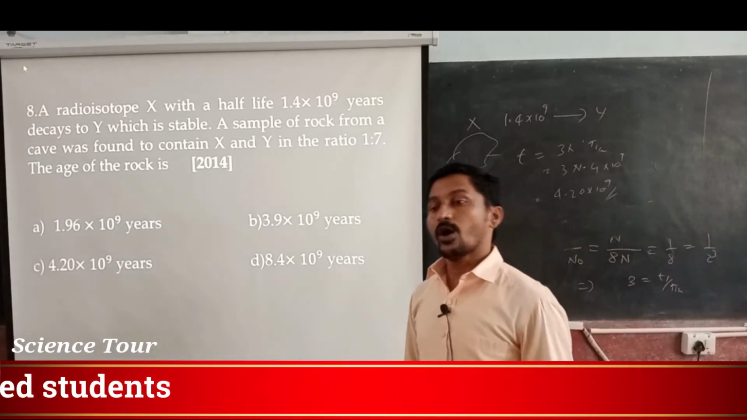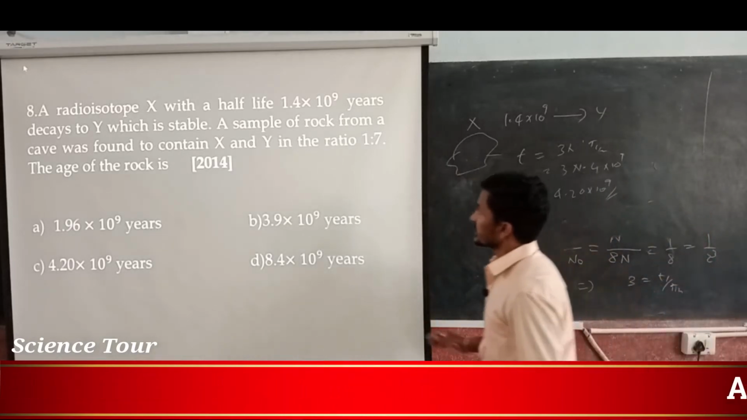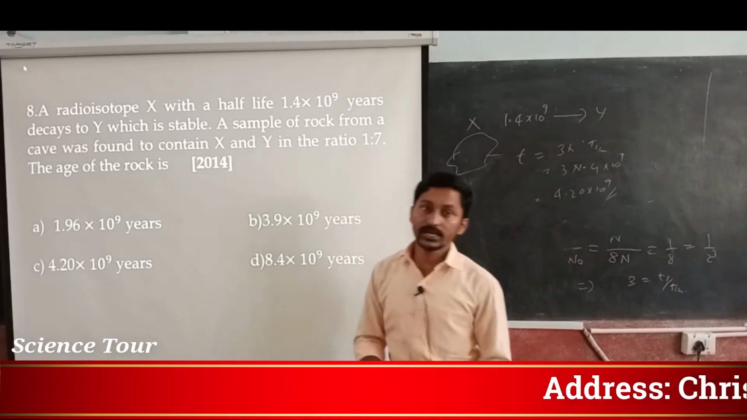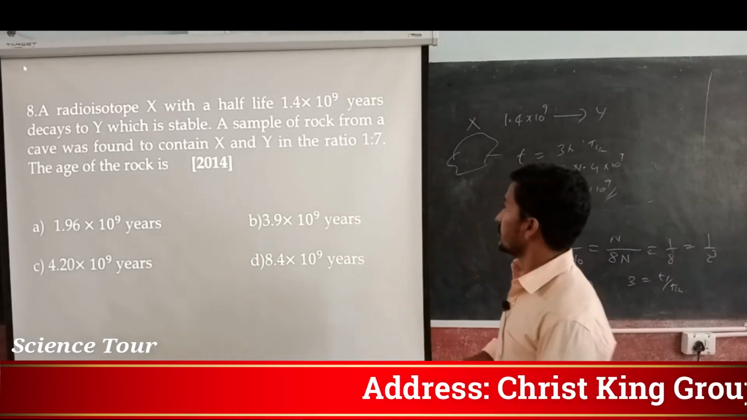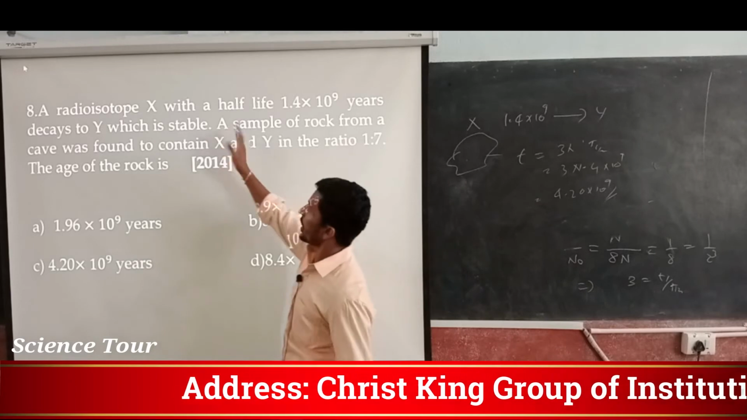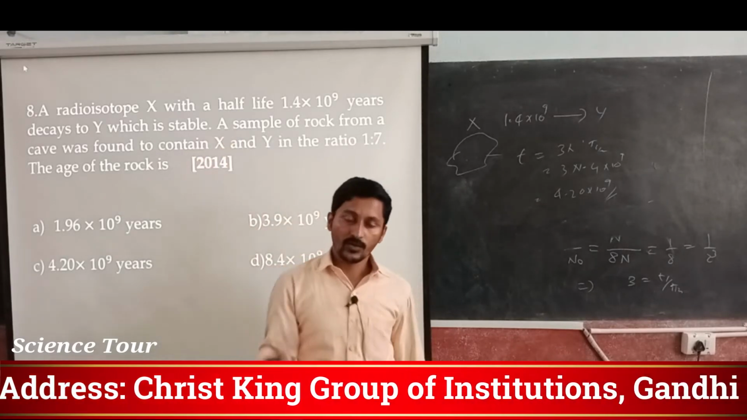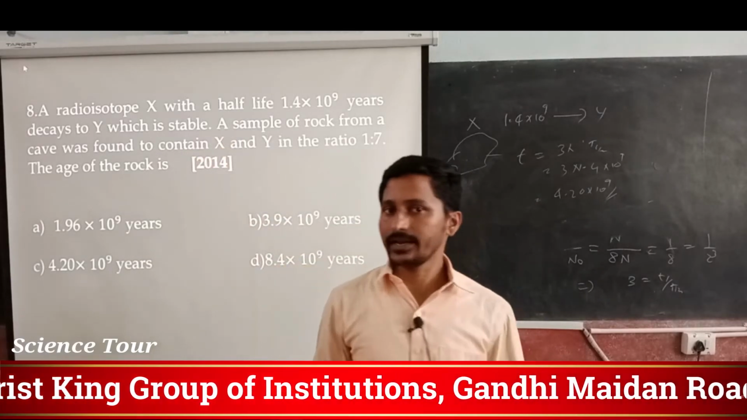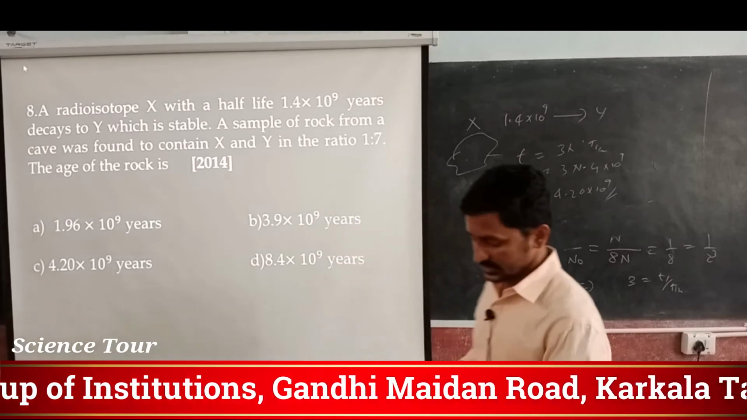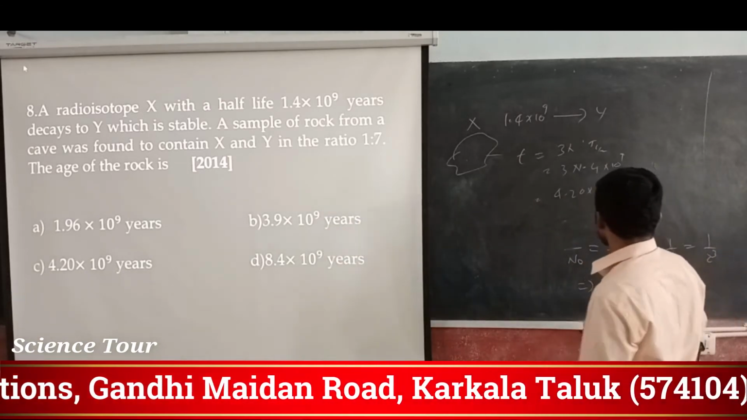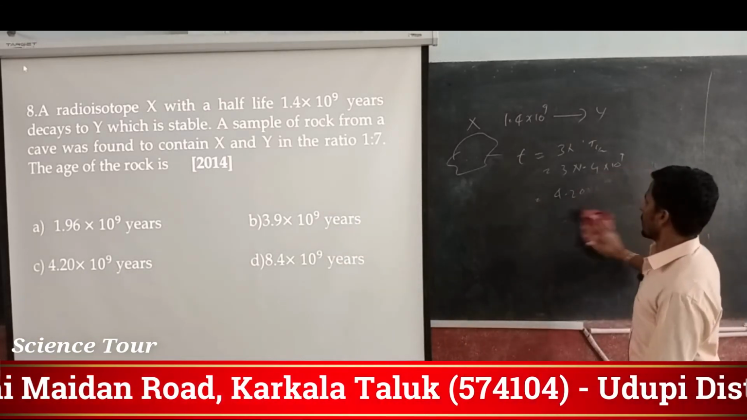That means 9 years happen. Out of that, all has disintegrated, only one time is left. All disintegrated and became y, which is stable. Y is not going to disintegrate again. Okay, it became stable as y. So this is one of the problems.